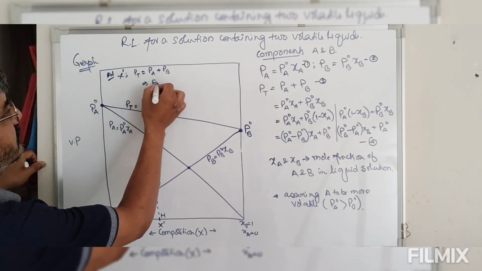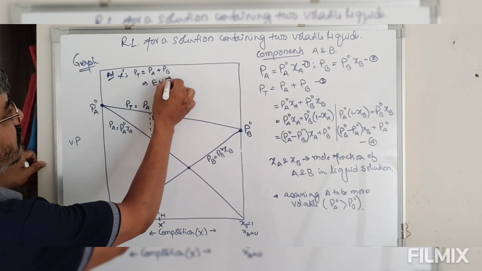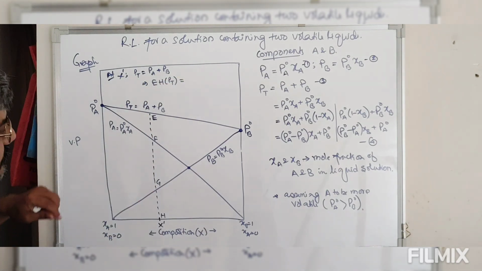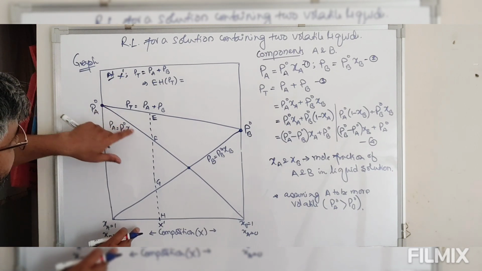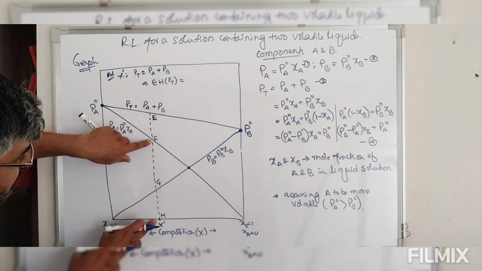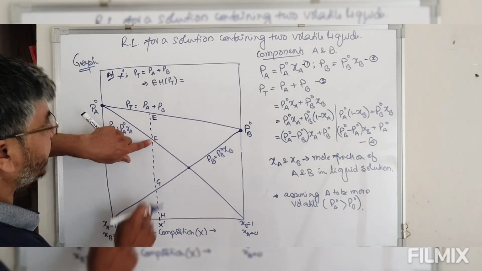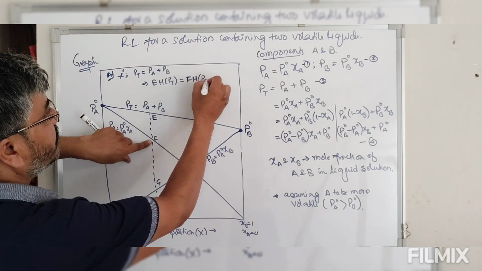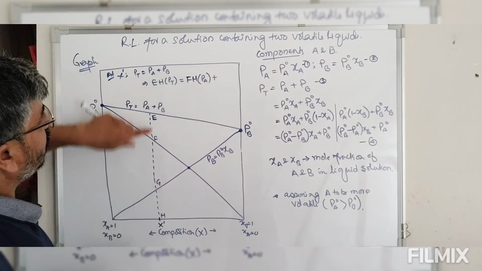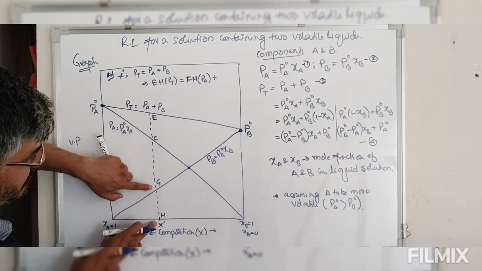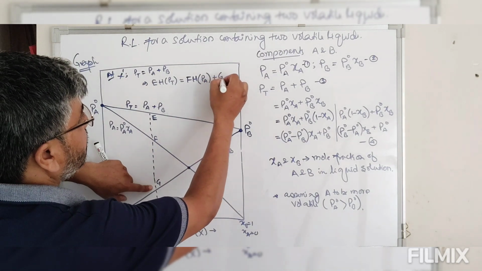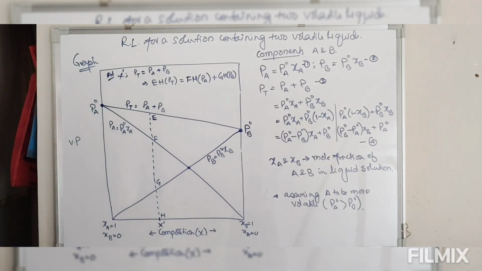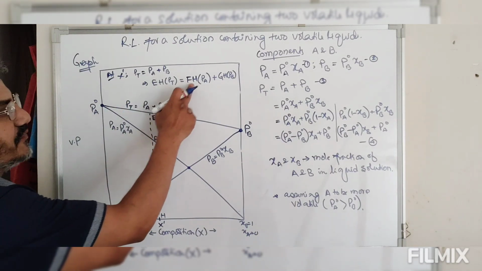So EH, this is total vapor pressure, which is equal to PA, vapor pressure of A. Now look at this is the variation of A. So this distance FH, that is vapor pressure of A plus vapor pressure of B, this distance GH. So that means EH is equal to FH plus GH.